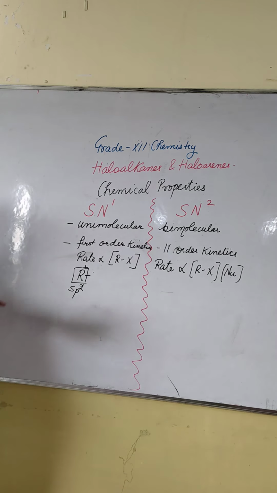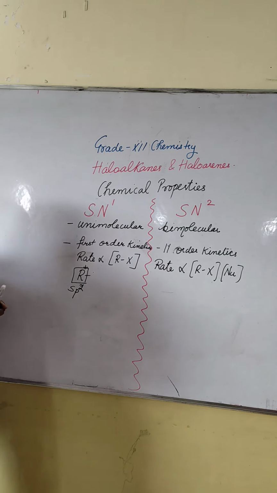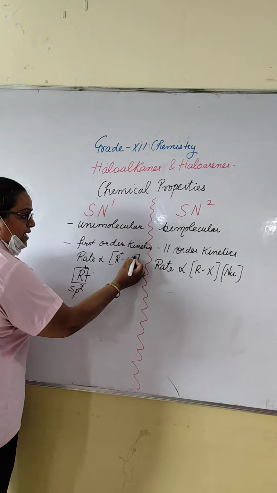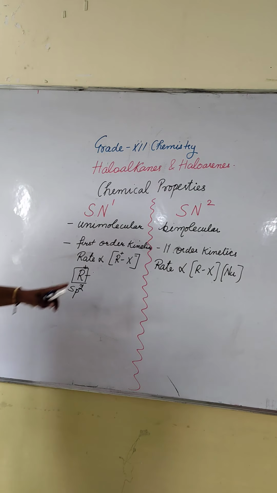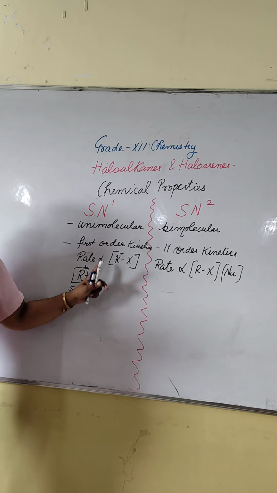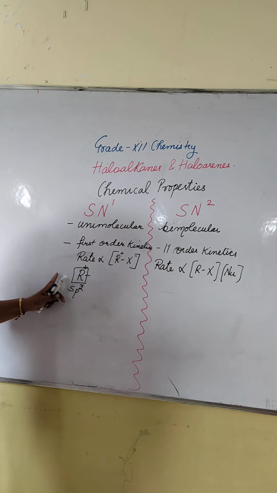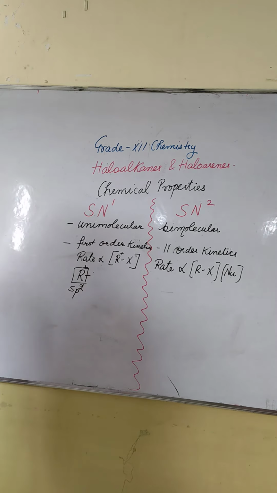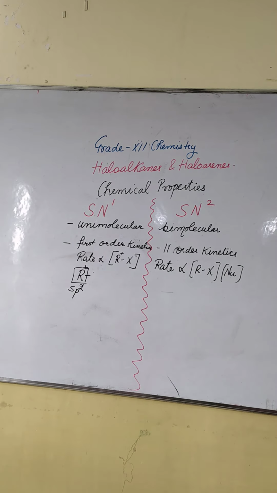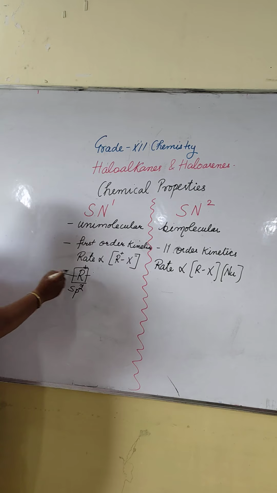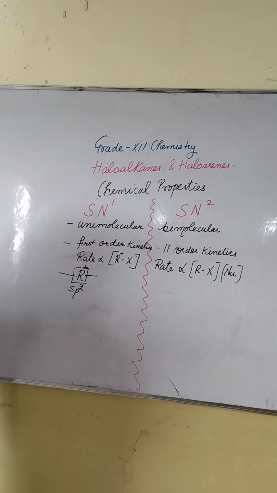Here this carbon carries positive charge, this carries negative charge. So those carbons which carry positive charge have sp2 hybridization. And what is going to attack here? Nucleophile. So the nucleophile can attack either from this side or from this side. This concept we will discuss later because that is very important.